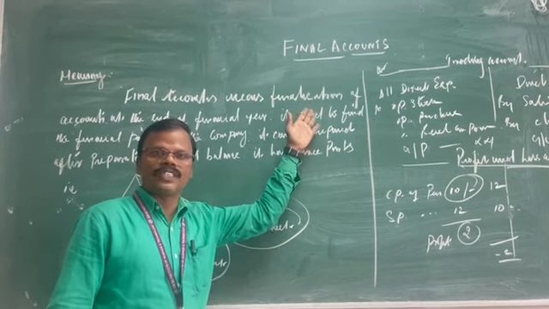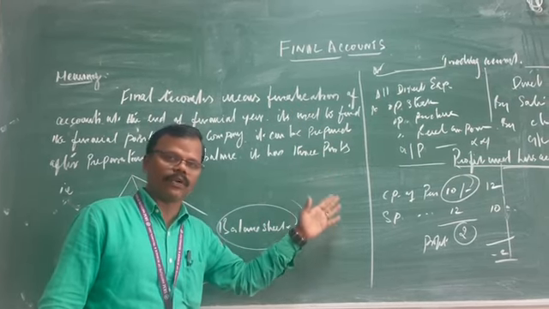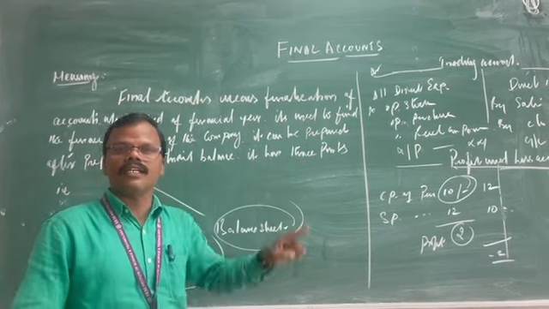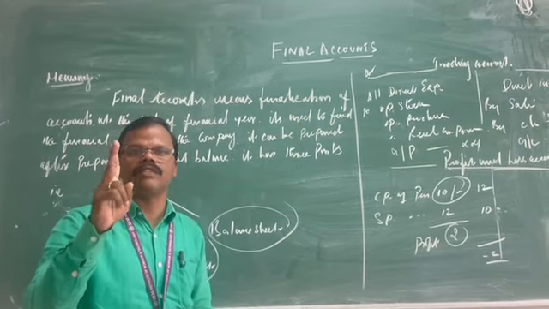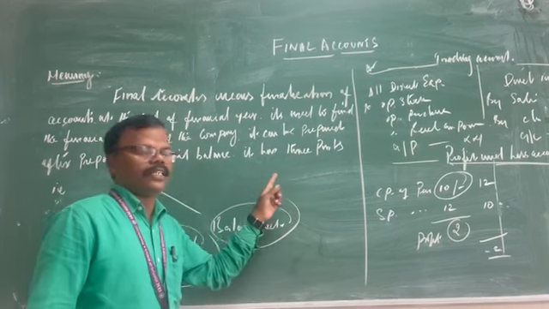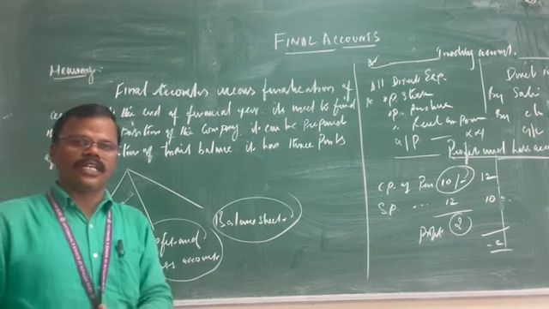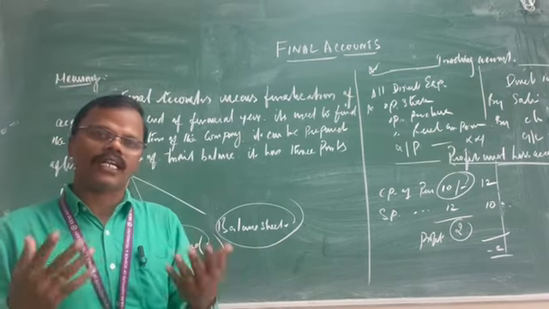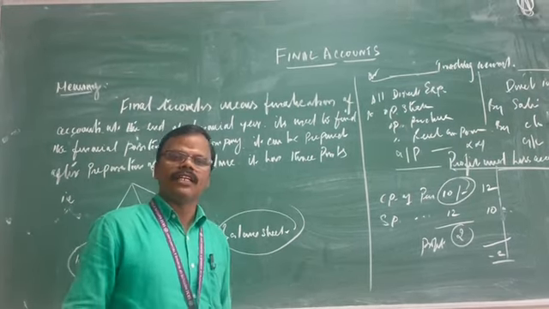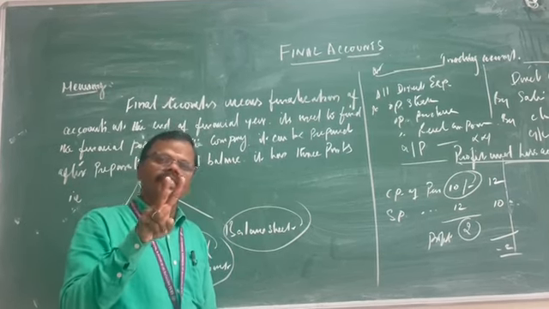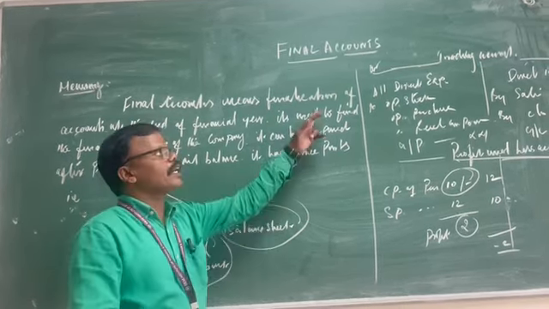The final accounts refer to the same content as the definition of accounting. But especially this title contains three categories, three dimensions we should understand. One is the trading account point of view. Another is the profit and loss account point of view. And the third one is the balance sheet. These three dimensions are very important and are discussed in the final accounts topic.